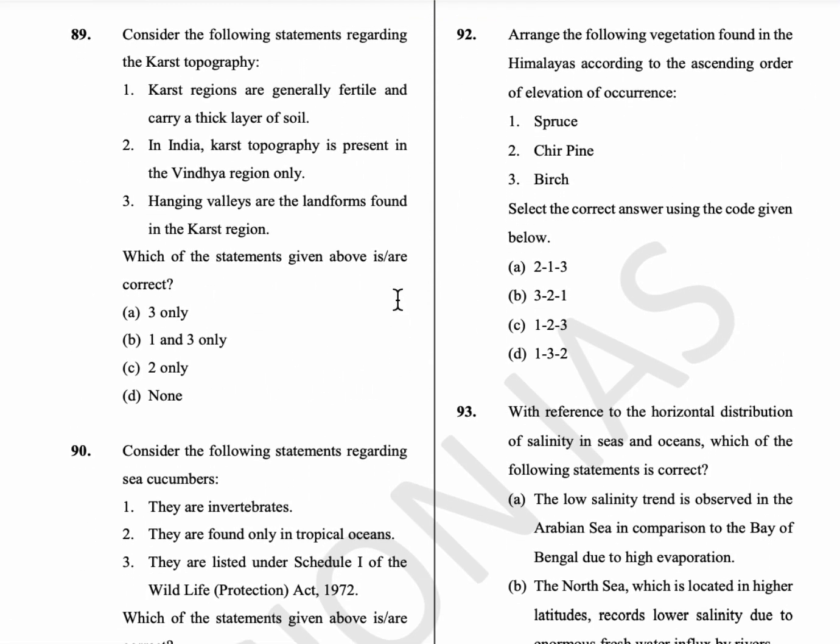92nd question, arrange the following vegetation found in the Himalayas according to the ascending order of elevation of occurrence. So spruce is found between 2225 to 3048 meters. Chir pine is present between 1500 to 1750 meters. Birch is present in 3000 to 4000 meters. Okay, so the sequence is option A, 213.